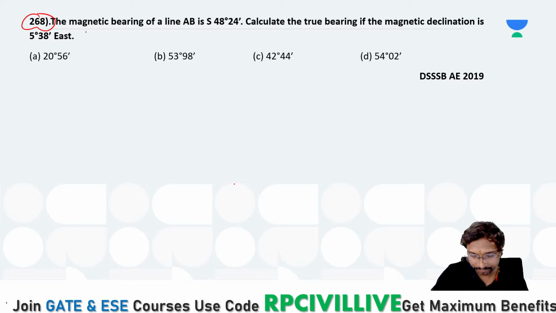Tajamul said D. Others? Anjanil also said D. Any other answer by others?